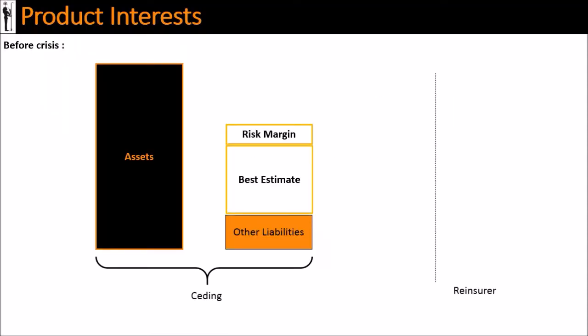Let's go straight to the point. Here is a cedant's simplified balance sheet. Assets are on the left, liabilities are on the right with the debts, best estimate, and risk margin. The cedant's own funds are on the top right. The solvency capital requirements are here, lower than the funds. The SCR is in this case covered at a 140% rate by the cedant's own funds.